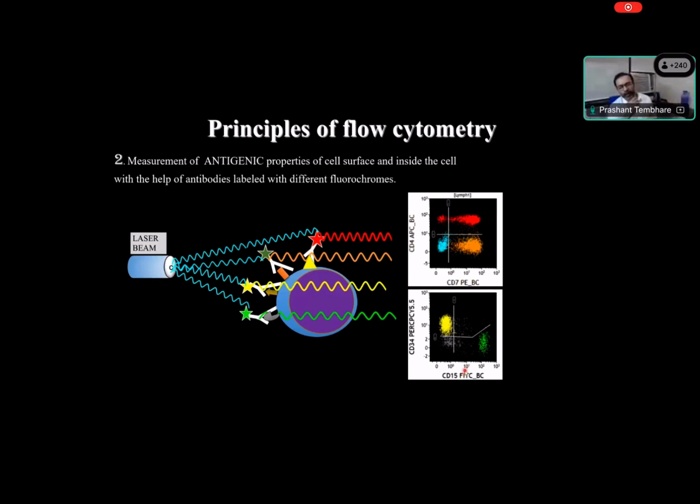So CD is the cluster of designation given to the particular epitope or the protein present on the surface of different cells. And these proteins, this cluster designation, they are not the same on all cells. Some cells express particular proteins, some cells express different proteins. For example, we know T cells express CD3, B cells express CD20, and myeloid cells express CD13, 33, like that.